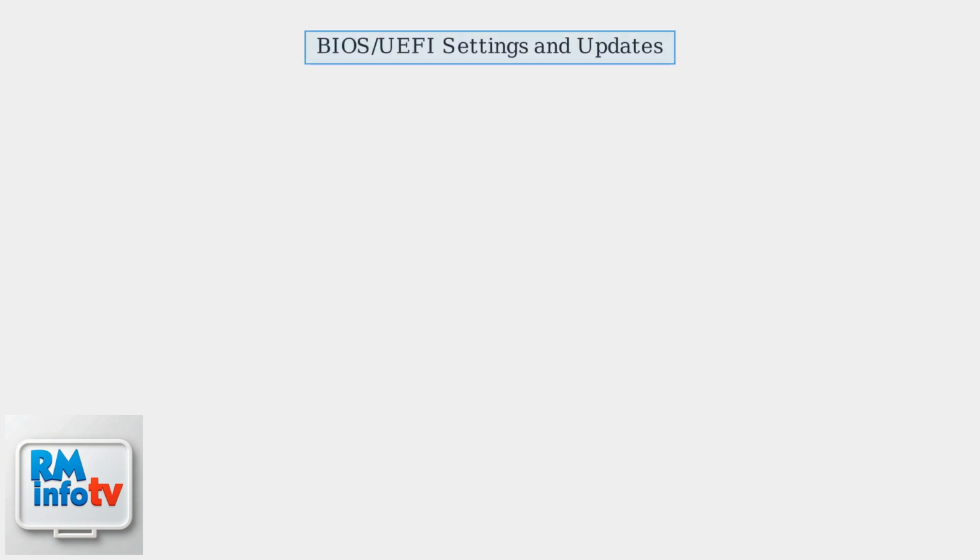BIOS settings and updates. Ensure your BIOS UEFI firmware is up to date. Visit the Asus support website and find the page for your specific laptop or desktop model. Download the latest BIOS UEFI firmware version available for your model. Follow the provided instructions to update the firmware. This usually involves creating a bootable USB drive. Outdated firmware may not properly recognize newer storage drives, causing the boot device error. While in BIOS UEFI, check for any compatibility issues related to storage controllers and drive detection.